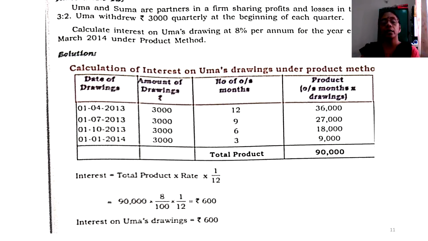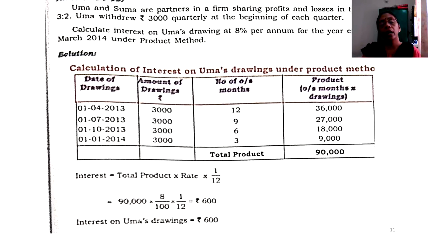Interest on drawings is equal to total product into rate into 1 by 12. Total product is 90,000. Rate is given at 8%, meaning 8 by 100. 1 by 12 is a constant which you have to use as per the formula. So let us substitute. Use a calculator. 90,000 into 8 by 100 into 1 by 12. So our interest on drawings is going to be 600 rupees per annum. That is for the entire year.